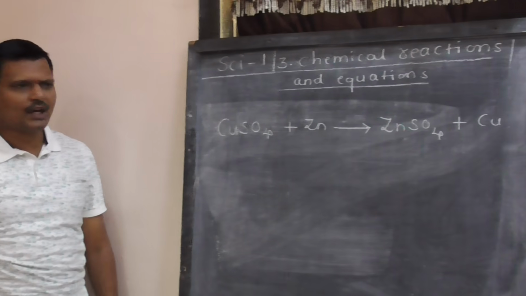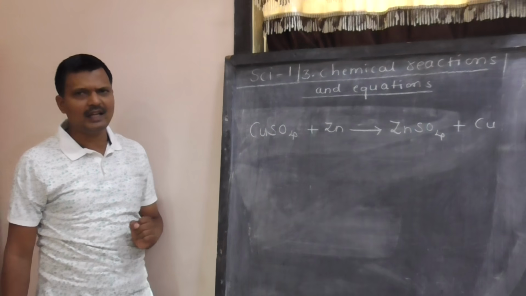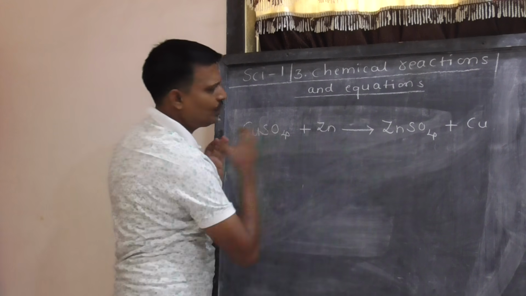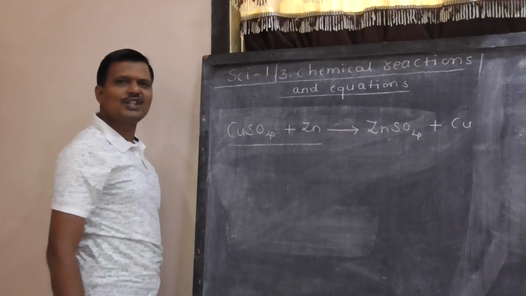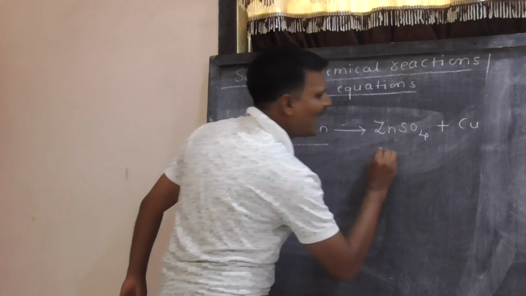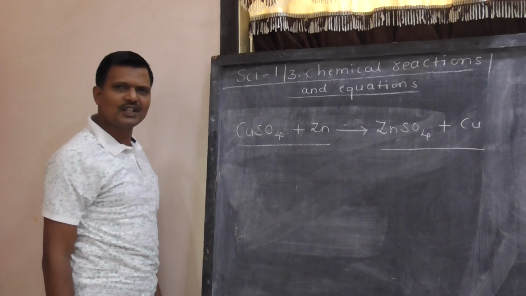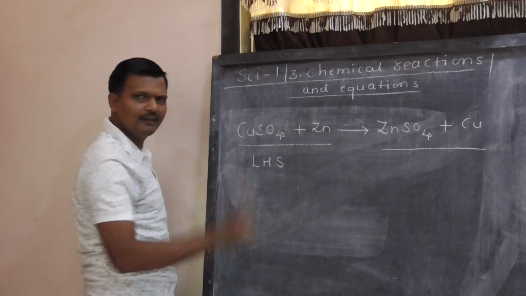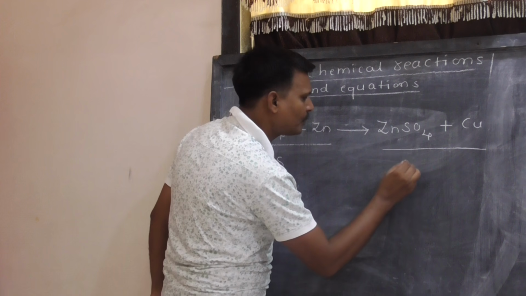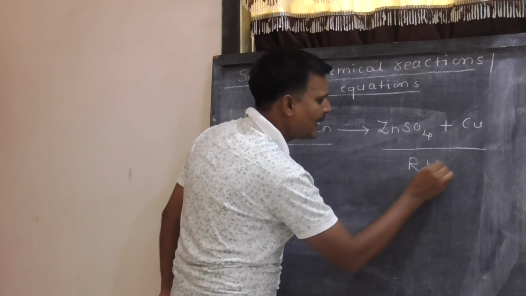This particular reaction is clearly divided into two sections. LHS, this is section number 1, and RHS, this is section number 2. Section number 1, left hand side. Section number 2, right hand side.